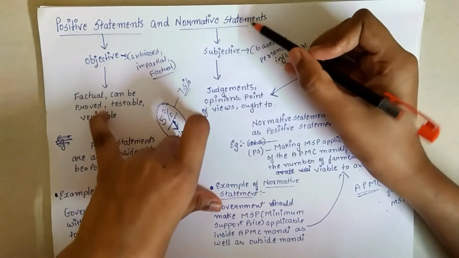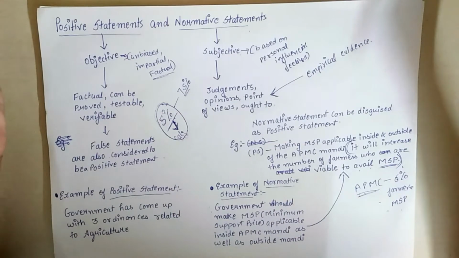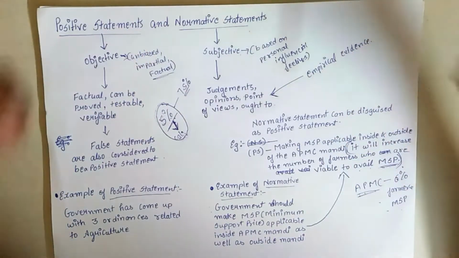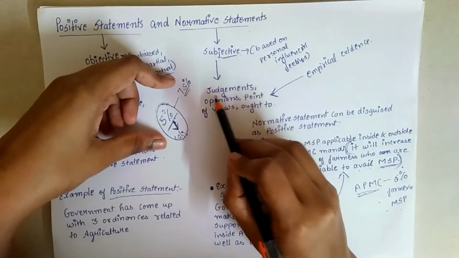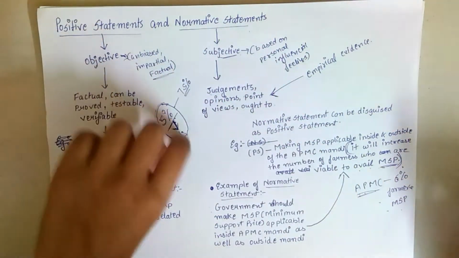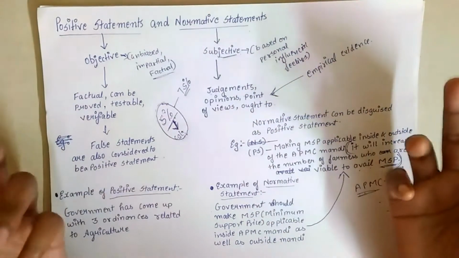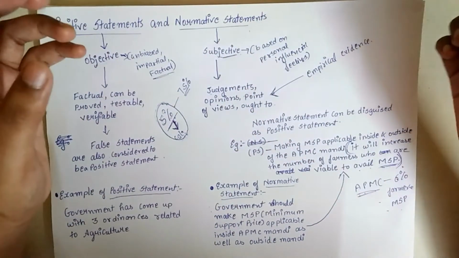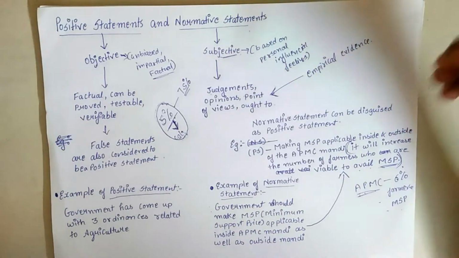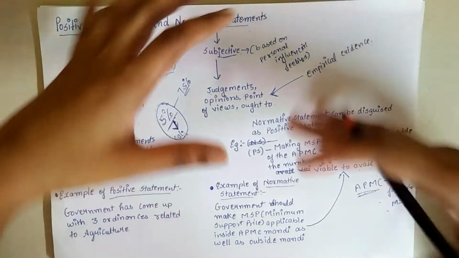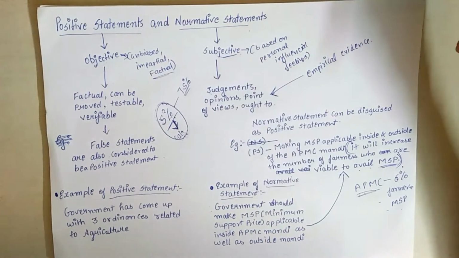Now moving on to the normative statement. Normative statements are basically subjective and consist of an element of subjectivity. That means these statements can be anyone's judgment, opinions, or points of view, how different people view the same problem in different ways. So it comes under a normative statement. A normative statement is just an opinion on an economic problem. It cannot be verified, and it cannot be proven.